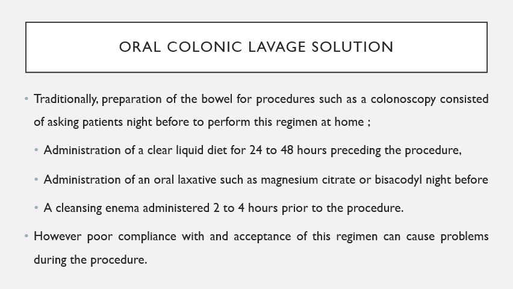That regimen included the administration of a clear liquid diet 20 to 48 hours preceding the procedure, the administration of an oral laxative such as magnesium citrate or bisacodyl the night before the procedure, and a cleansing enema administered 2 to 4 hours prior to the procedure.